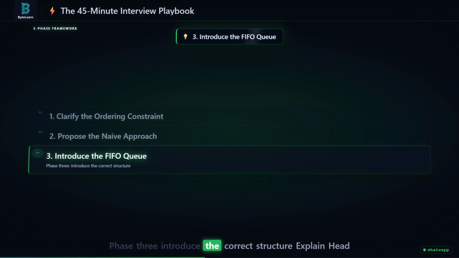Phase 3. Introduce the correct structure. Explain head and tail pointers. Explain that NQ pushes to the tail in O(1) time. Explain that DQ pulls from the head in O(1) time. Sketch the 2-pointer diagram on the whiteboard. Name the persistence layer, Kafka, or a custom durable storage engine.